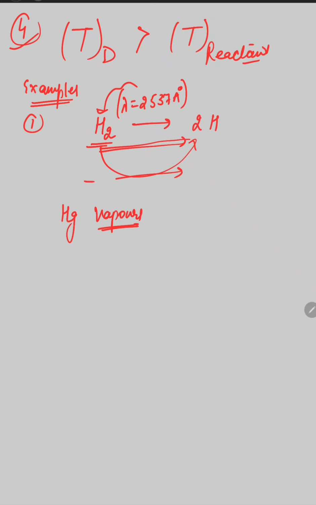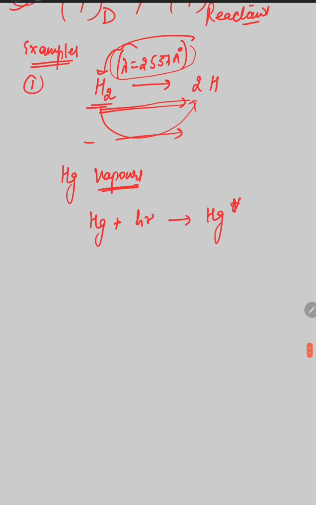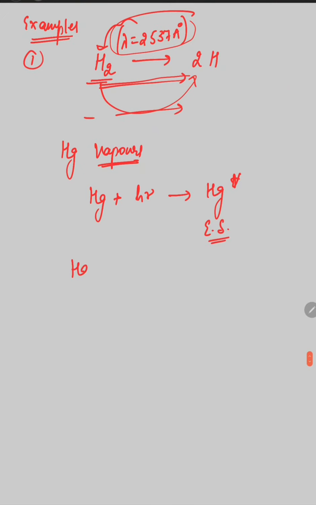What happens? Mercury will absorb the particular radiation of this one wavelength, and mercury vapors जो है they are excited to the higher energy state. This is the excited state of the mercury atoms. Then mercury in the excited state, it will react with the hydrogen molecule and transfer its whole of the energy to the hydrogen molecule and excite the hydrogen molecule, and itself it comes back to the ground state.